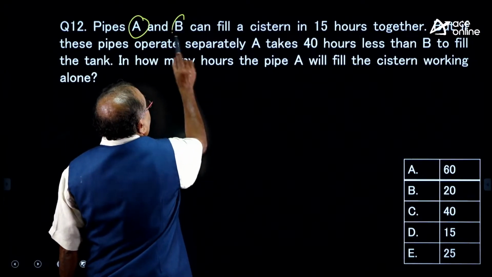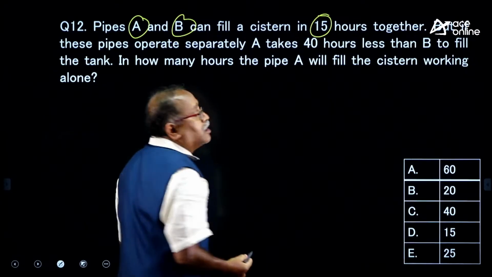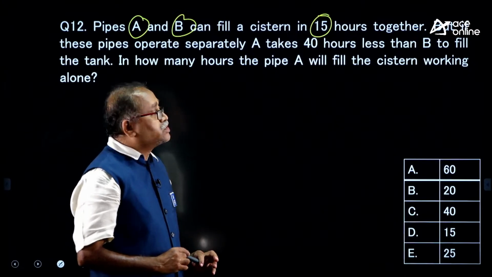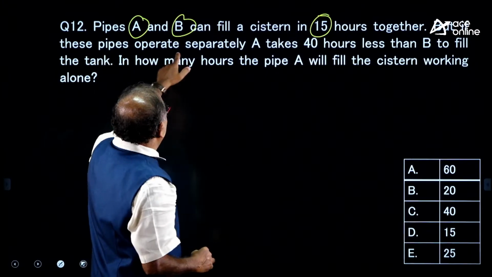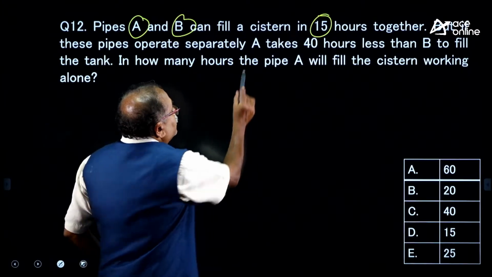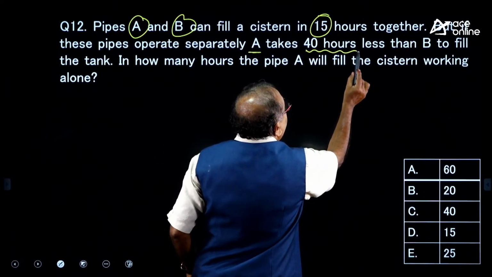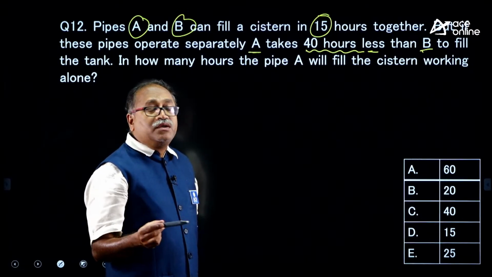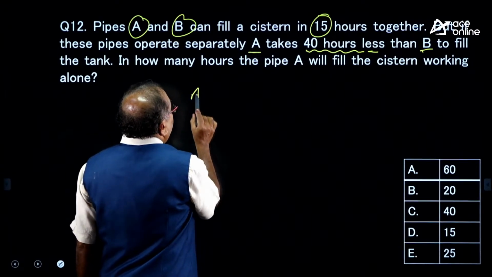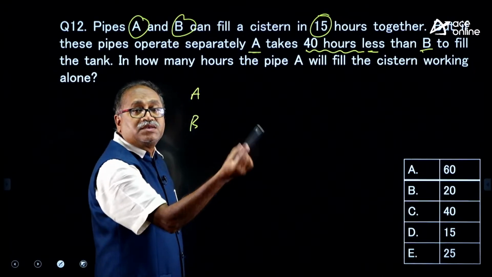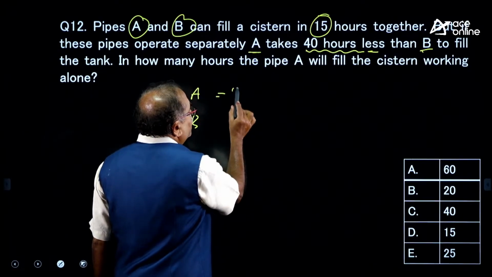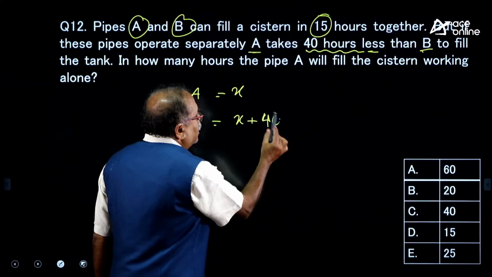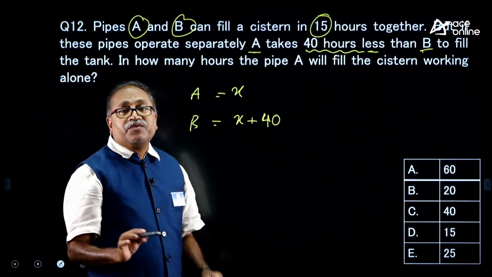The pipes A and B can fill the cistern in 15 hours together. When both of them work, it will take 15 hours to fill the tank. But if the pipes operate separately, then A takes 40 hours less than B. That means if A takes x hours, B takes x plus 40 hours, and A and B together can fill the tank in 15 hours.